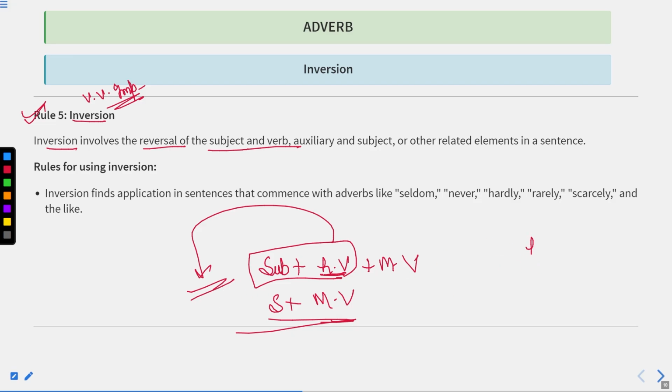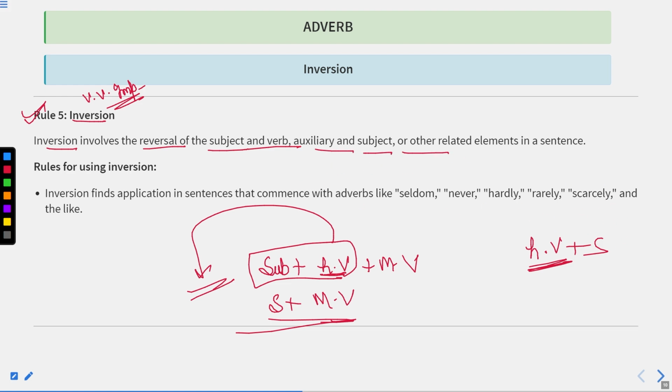So we write the sentence like helping verb plus subject. Now this verb should be a helping verb, not the main verb. If there is no helping verb in the simple sentence, we should use the helping verb which can be placed in the negative or interrogative sentence of the structure.